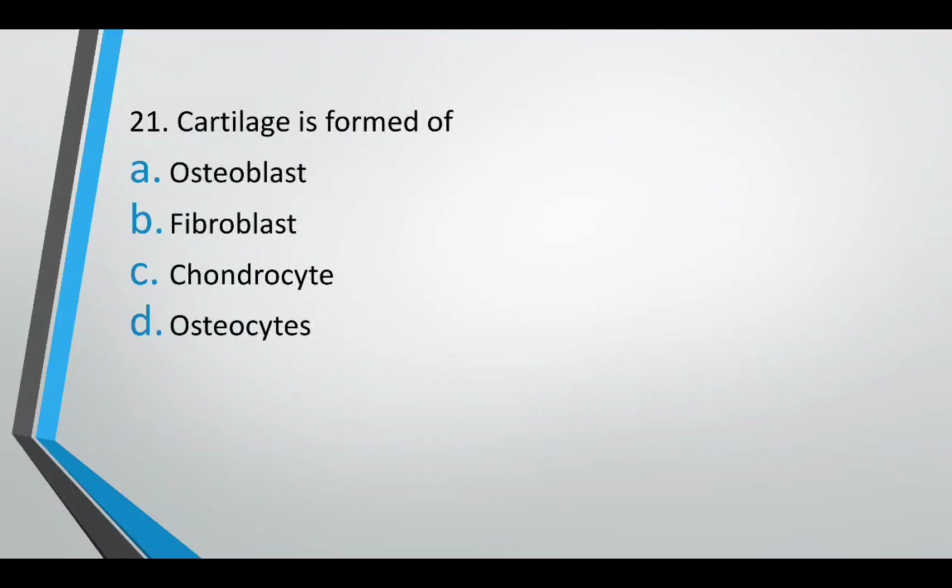Cartilage is formed by osteoblast, fibroblast, chondrocyte, osteocytes. Question has been repeated. The correct answer is option C, chondrocyte.